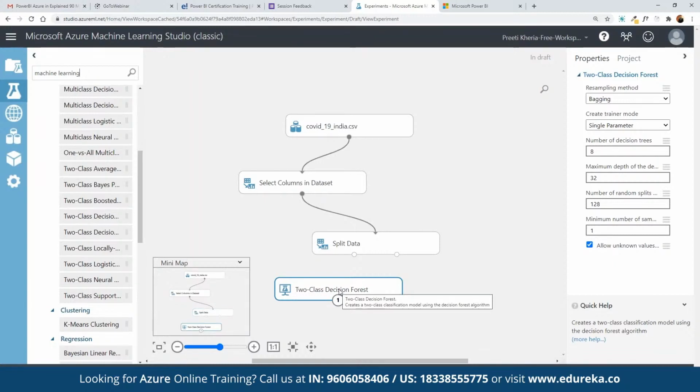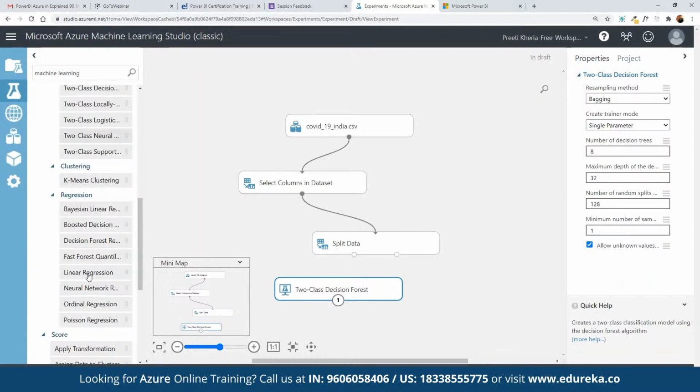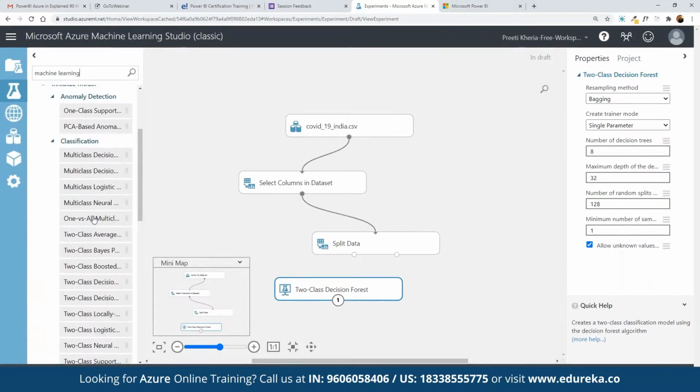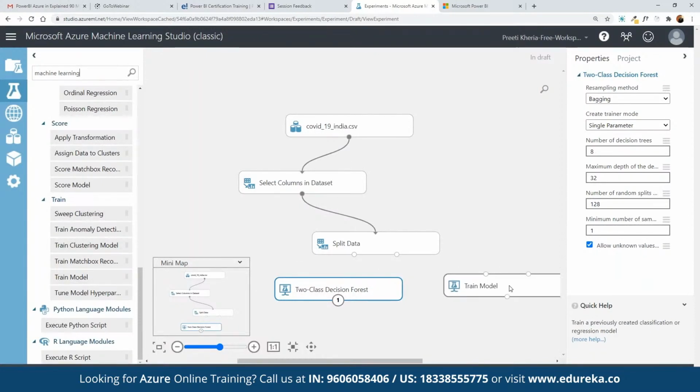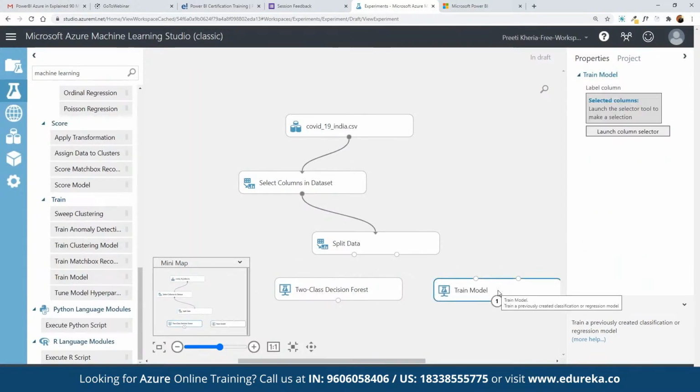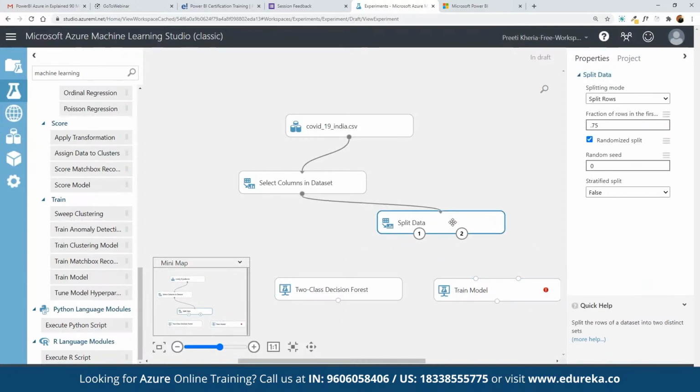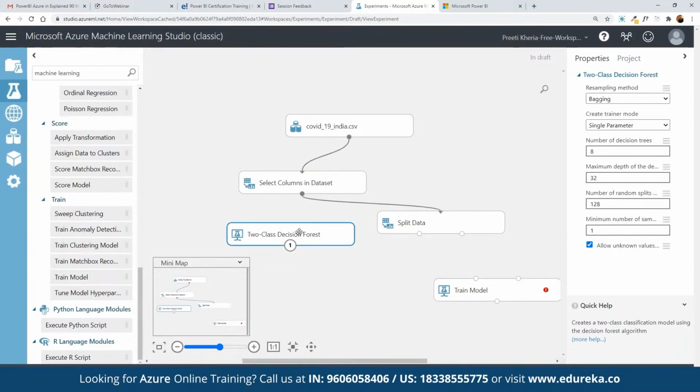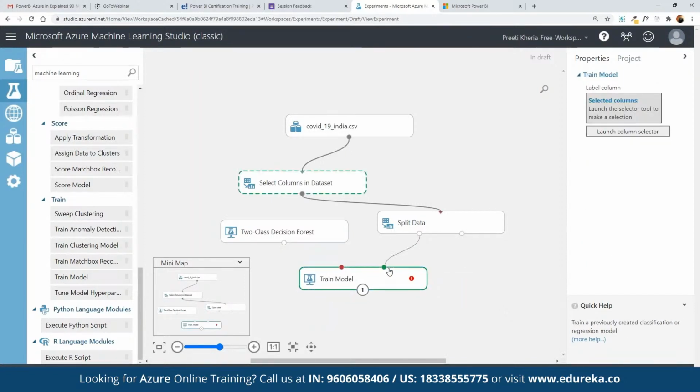We can place it here, and then we can insert the training model as well. On the machine learning list, we also have the train model available, so we can drag and drop the train model. All right, so we can split the entire data set and use it for training the model. Basically we use a training model here, and then the decision forest we can integrate with the entire training model that we create here.